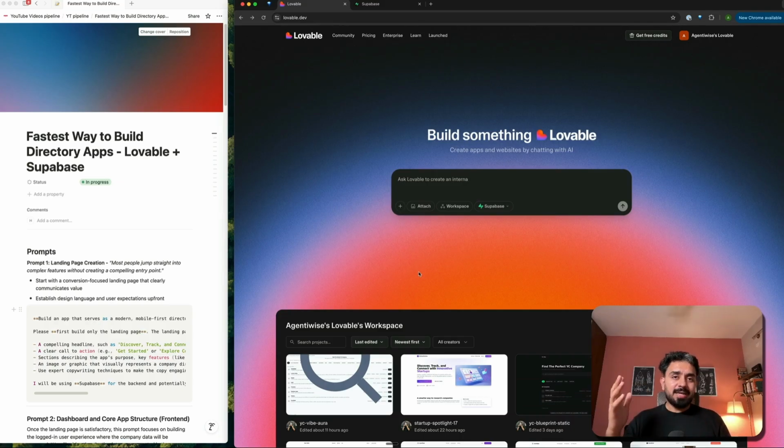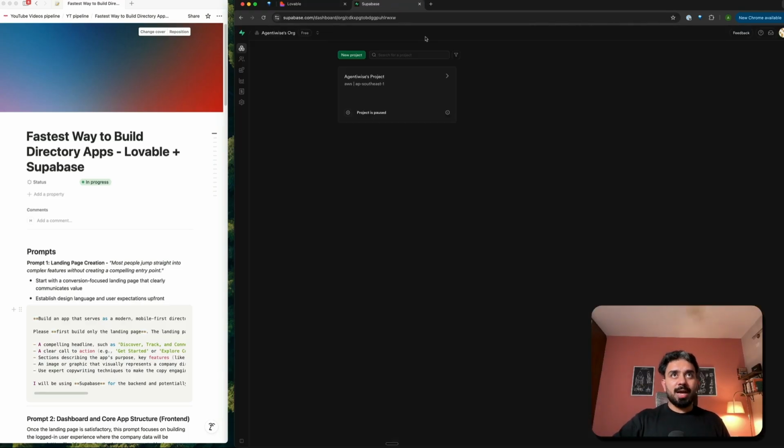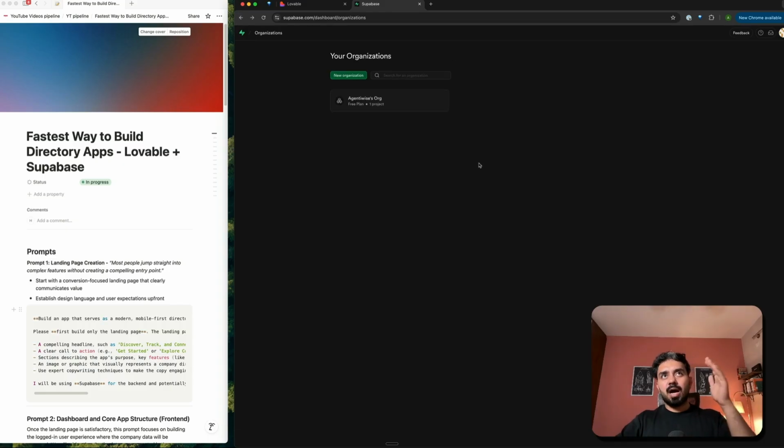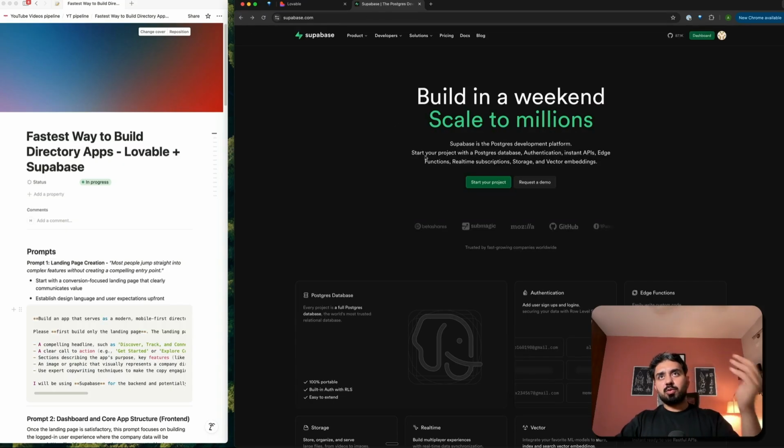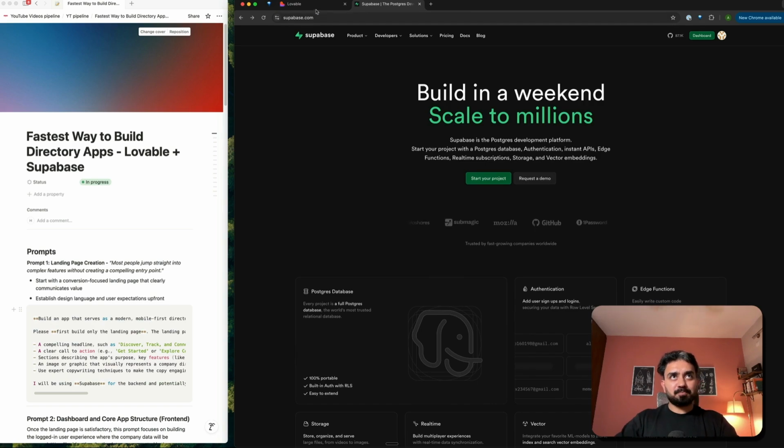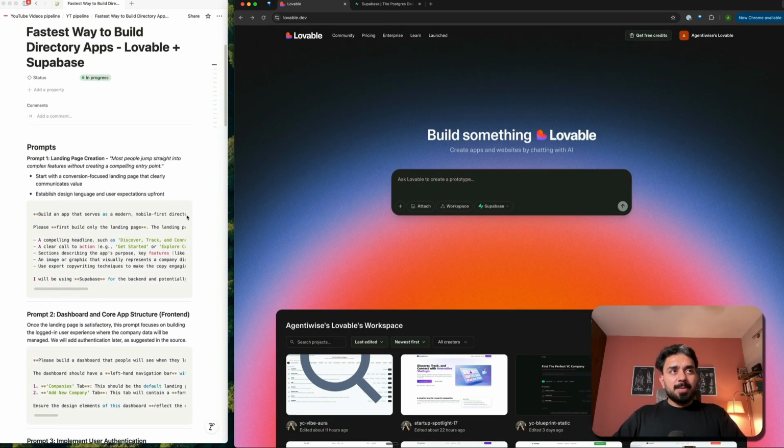And for the backend today, to host this database and get everything running and functioning, I'm going to be using Supabase. So we'll come to this later on. This is our major backend service that we are going to be using today. Let's start. For one or two prompts, you can move things around and follow your instincts, but largely the process and the chronology of these prompts are going to remain as is.